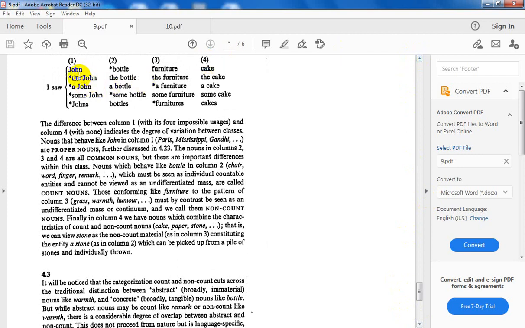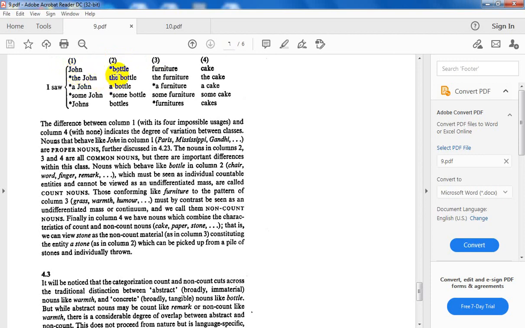Listen, it is possible to be free, to be alone, without any determiner, without any article, without any something before. يعني zero article. So John is one class of nouns that accepts the zero article.